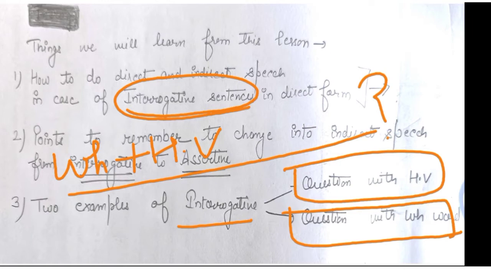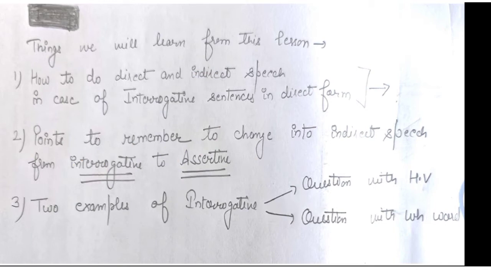So how we handle the question which starts with the helping verb, and how we handle a question that starts with the WH word, is the thing that is the cause of concern. So we need to know about it. Let's move further.